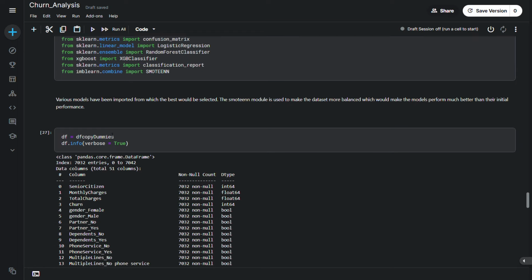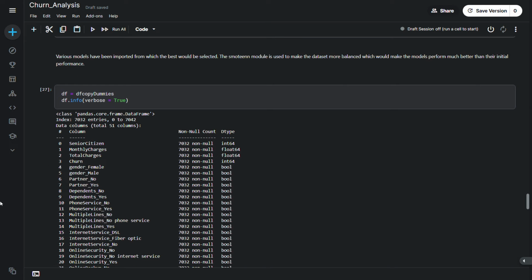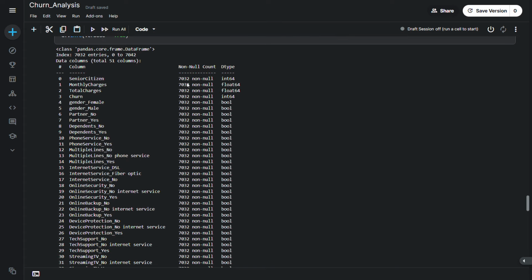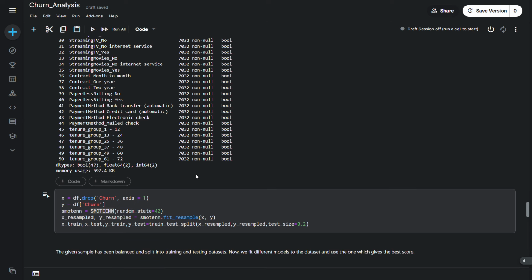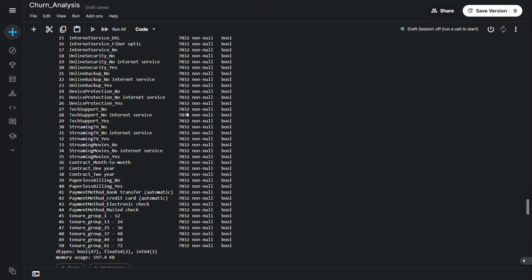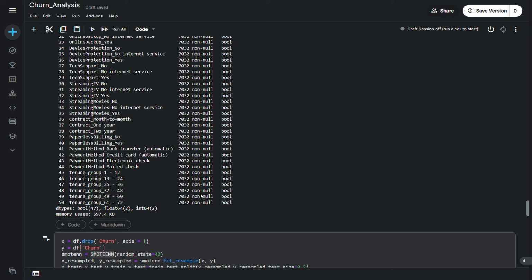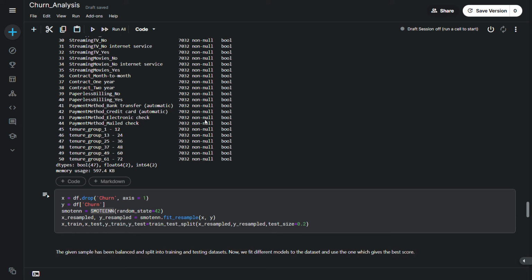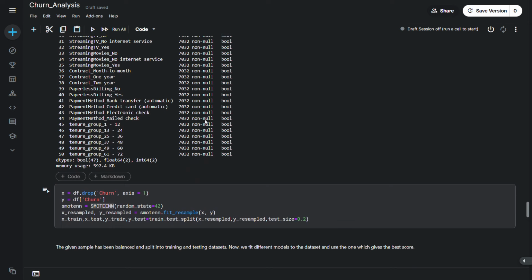So this is all the columns of the data set with the data types and the number of rows present. As you can see, all of them are non-null, so all of them have values. So it is going to be much easier to train a model.